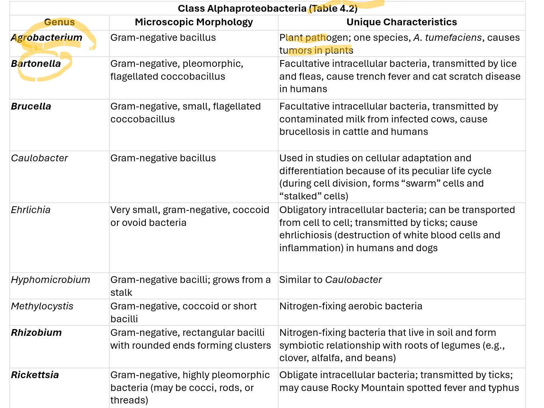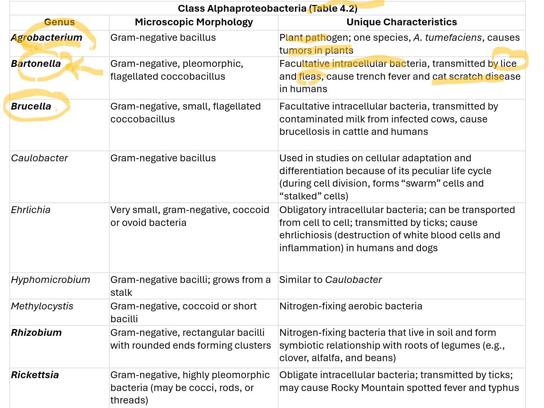Bartonella is also fairly common. This is a facultative intracellular bacterium transmitted by lice and fleas, which can cause fever and also, more famously, cat scratch disease. This was a disease that kids used to get a lot. They would get a fever and rash after getting scratched by a cat, and Bartonella does not grow well in the lab, but they identified it eventually by doing DNA sequencing.